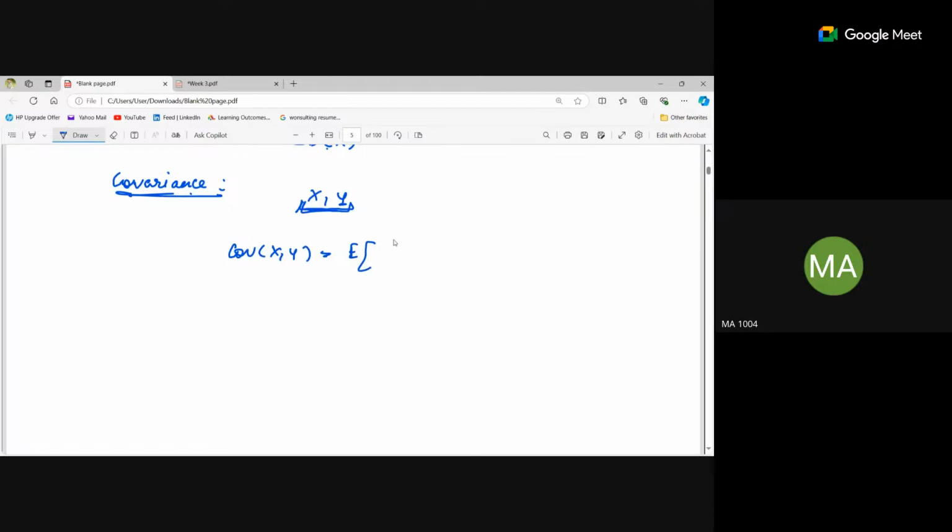expectation of x minus expectation of x, multiplied by y minus expectation of y. Clear? Is it clear why we calculate the covariance and the formula?